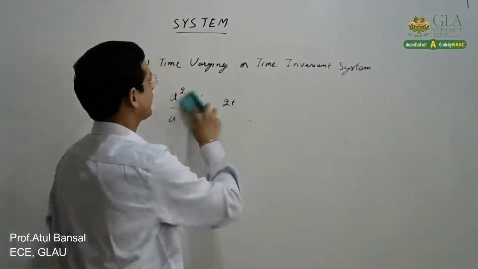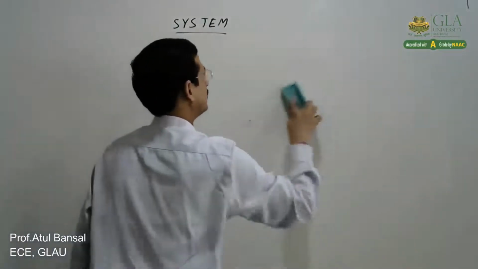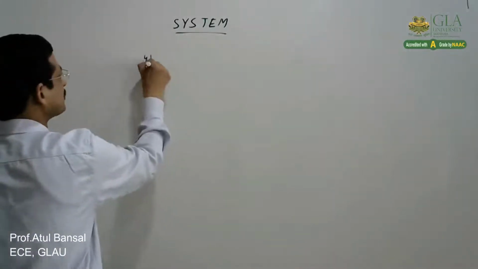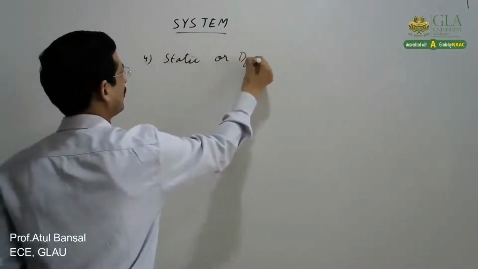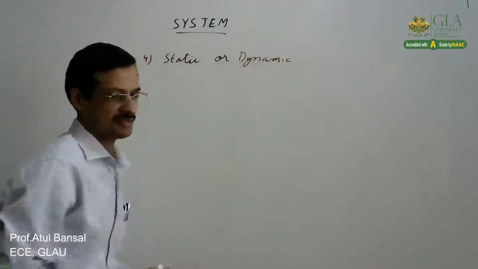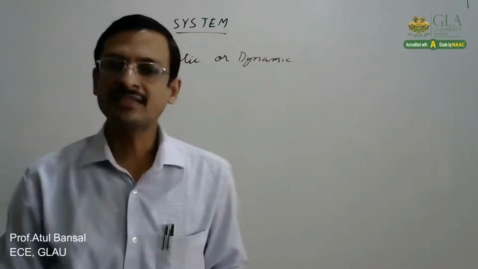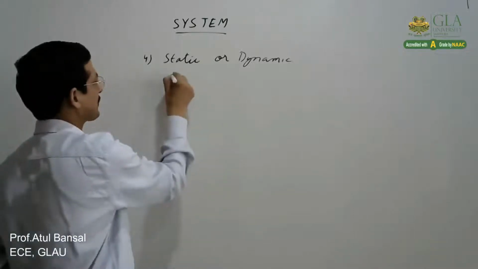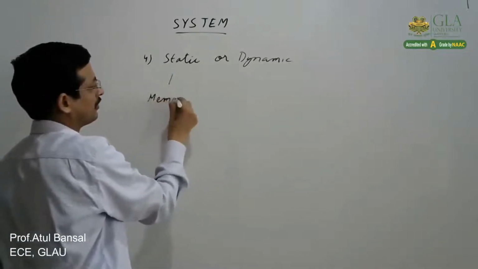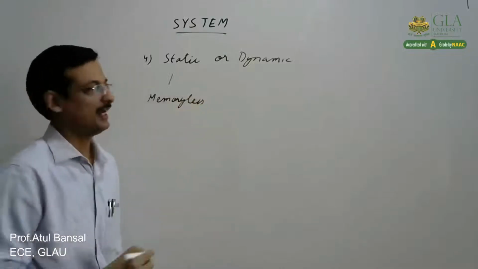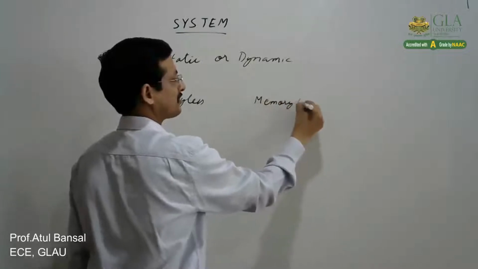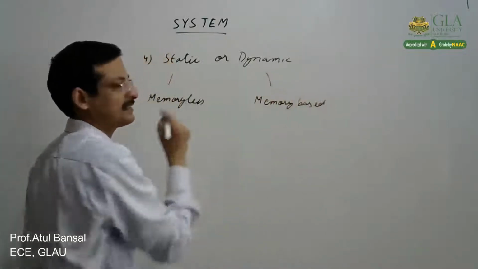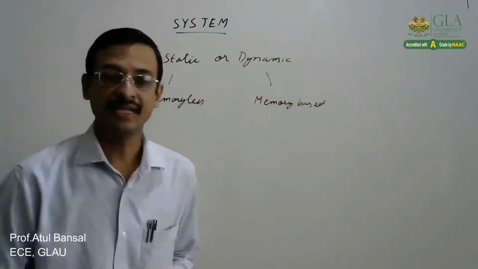Okay, now the next category of classification of systems is static or dynamic systems. Static systems are also known as memory-less systems, and dynamic systems are known as memory-based systems. That is the other name for static and dynamic systems.